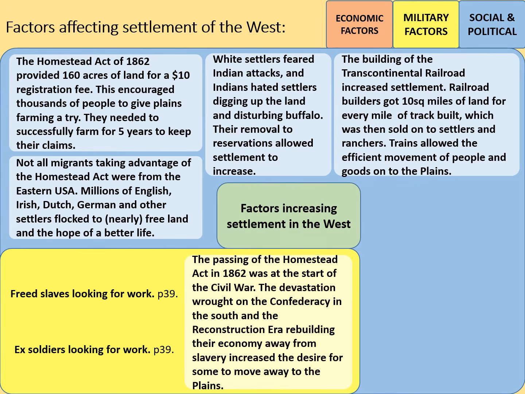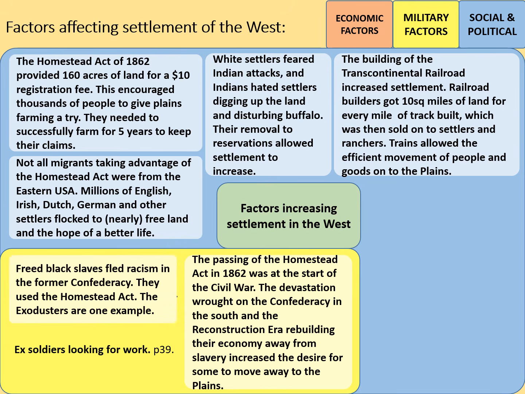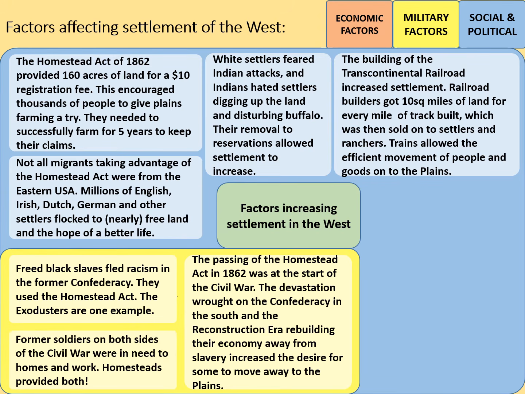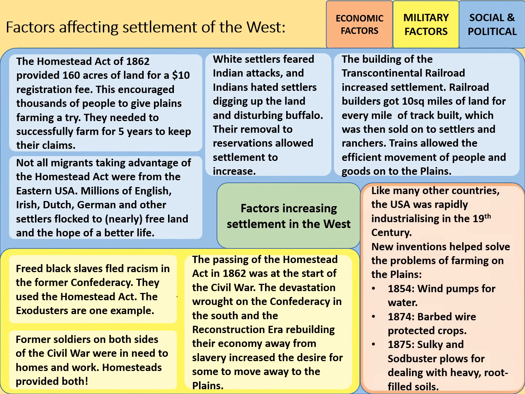Also, with the end of slavery, the enslaved people who had been freed needed work. So freed black enslaved people fled racism in the former Confederacy. They used the Homestead Act to make their own claims. The exodusters, which we'll cover in a future video, are one example of this. But also former soldiers who needed work. Former soldiers on both sides of the Civil War were in need of homes and work. Homesteads provided both.